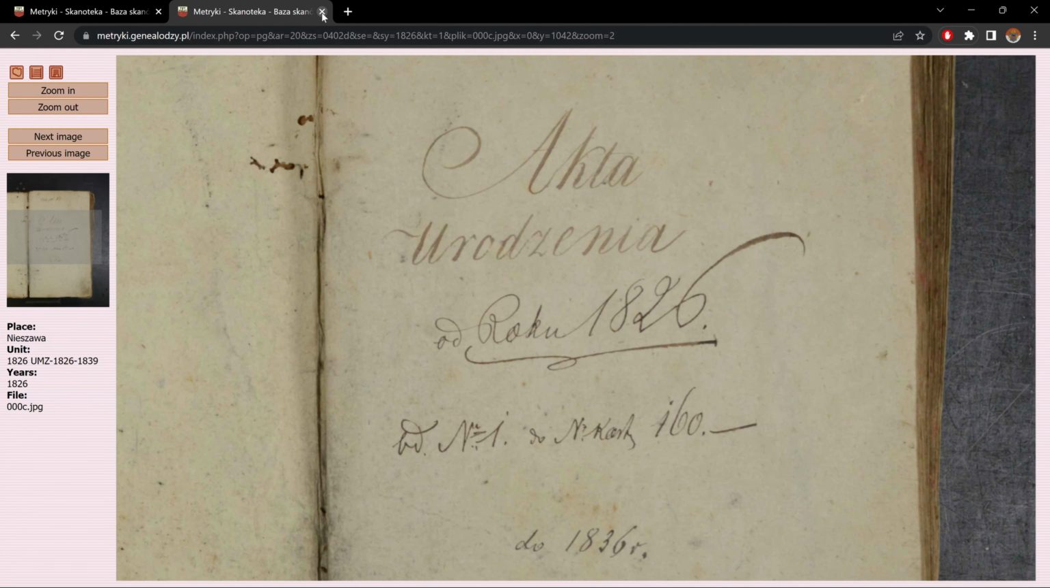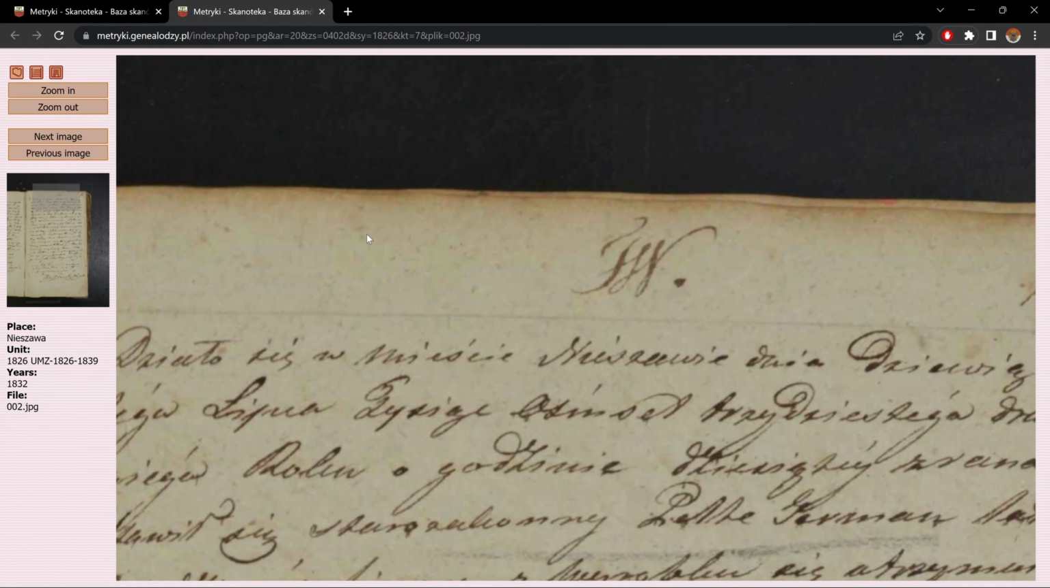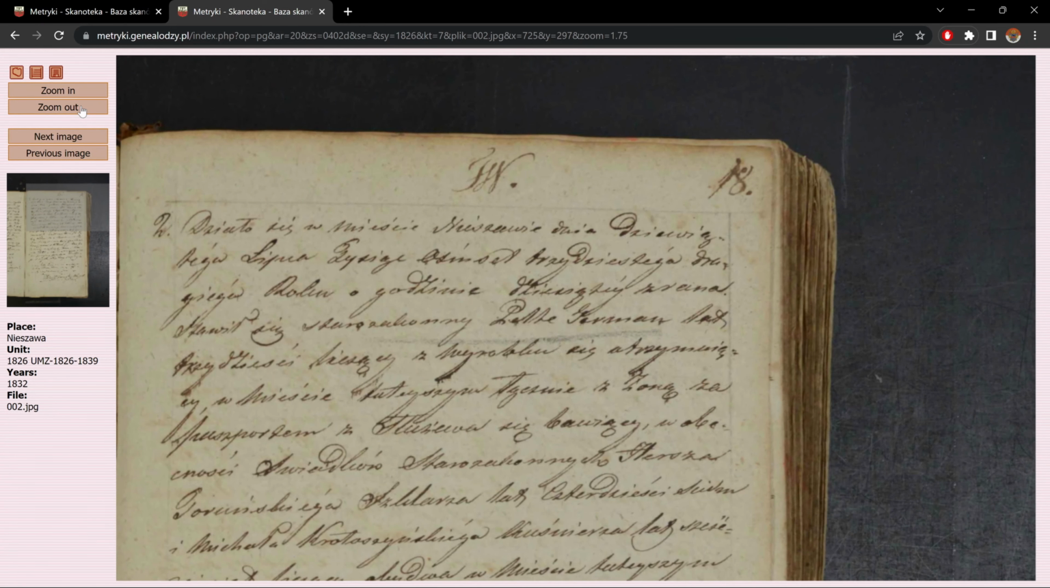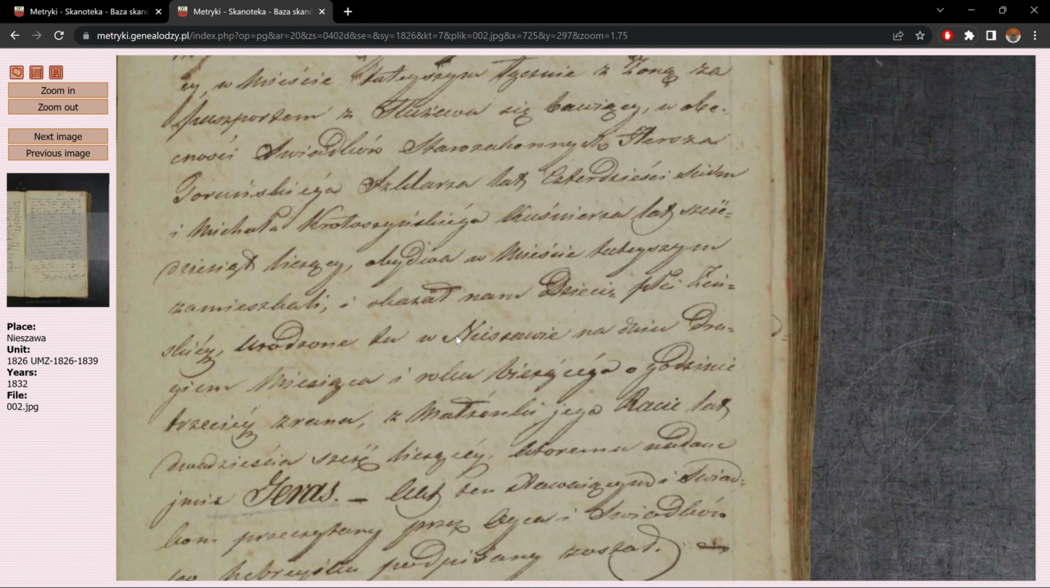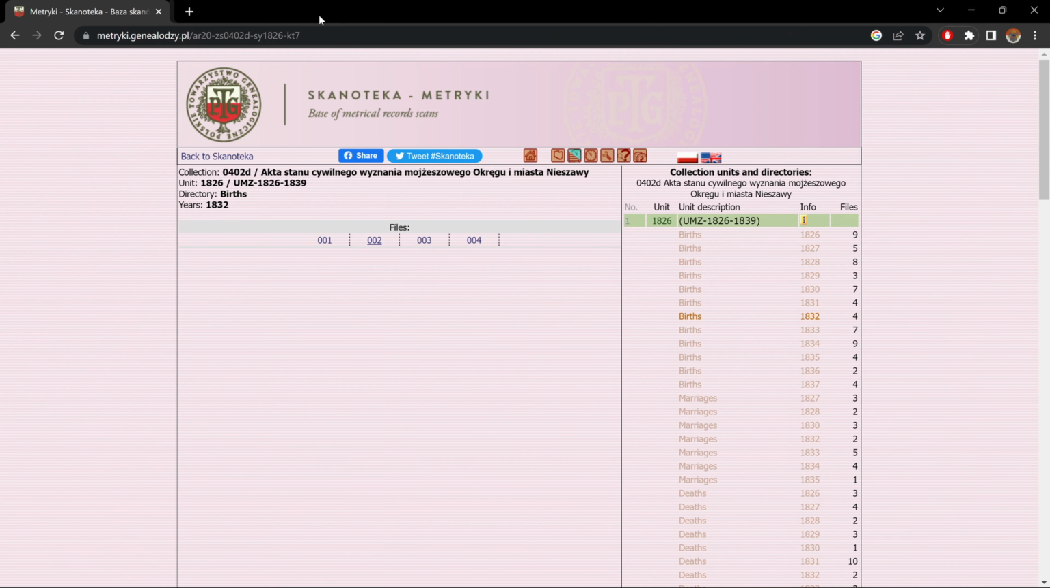So to get out of here again, we could close this tab and we could choose another one, file number 2, zoom out, and here we go. Okay, let's get out of here.